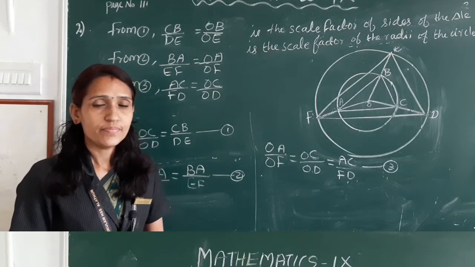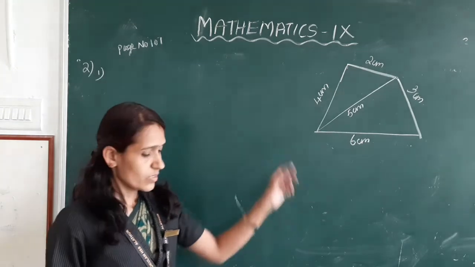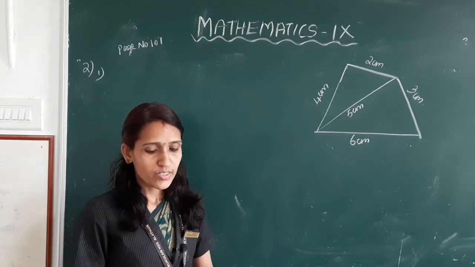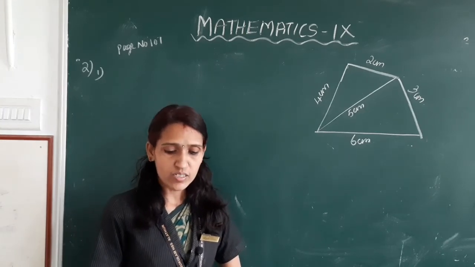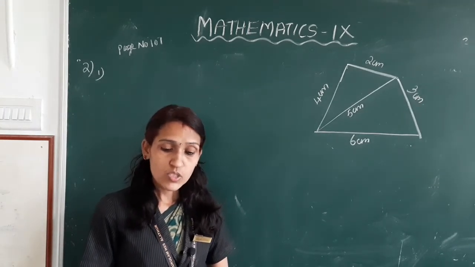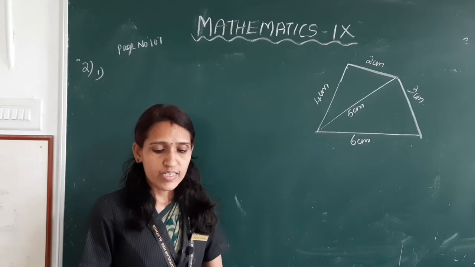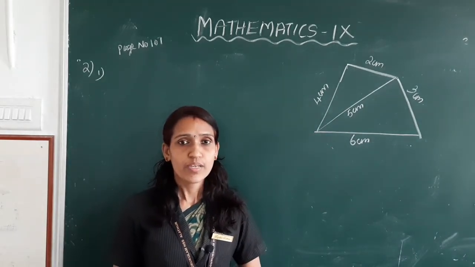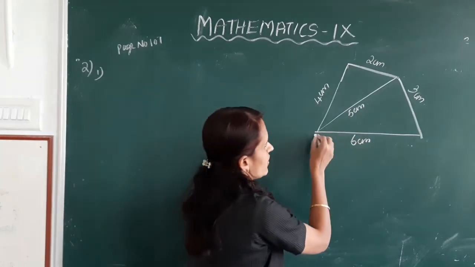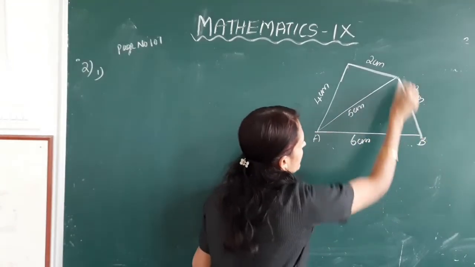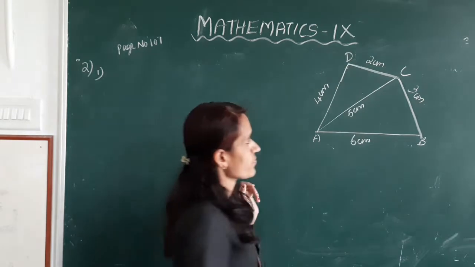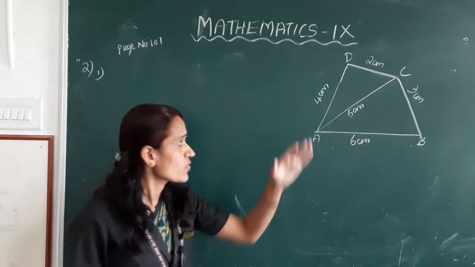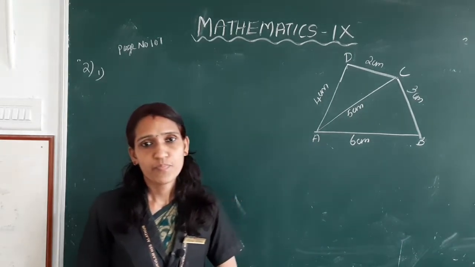Clear, children? Next question, see this picture of a quadrilateral. For sub question, draw a quadrilateral with angles the same as those of this one and sides scaled by 1.5. Okay, mark the quadrilateral as A, B, C, D. So first we have to find the scaled sides of this quadrilateral.